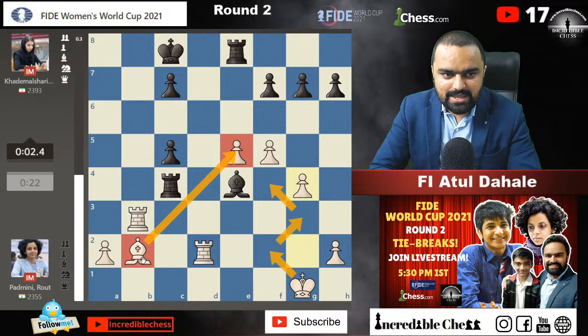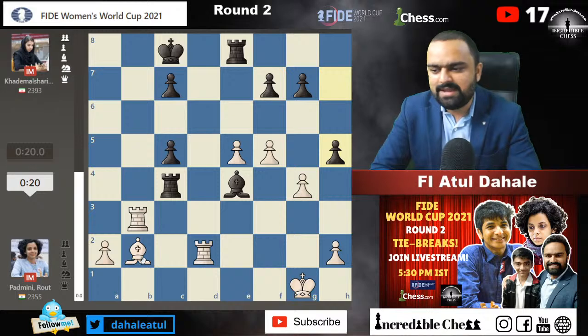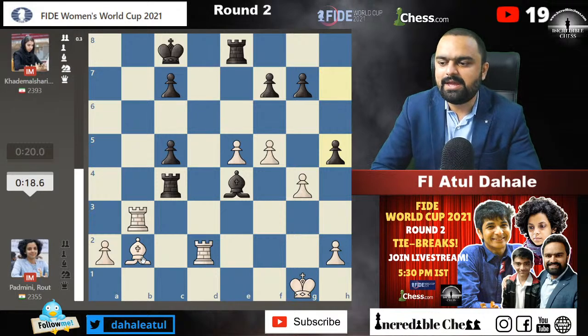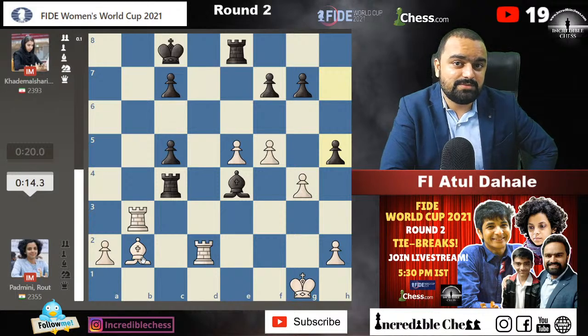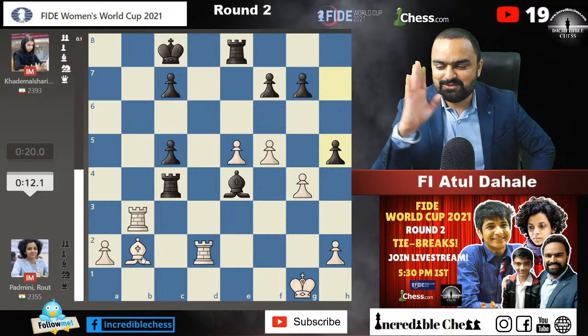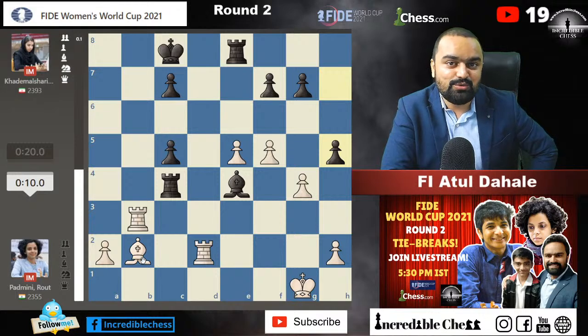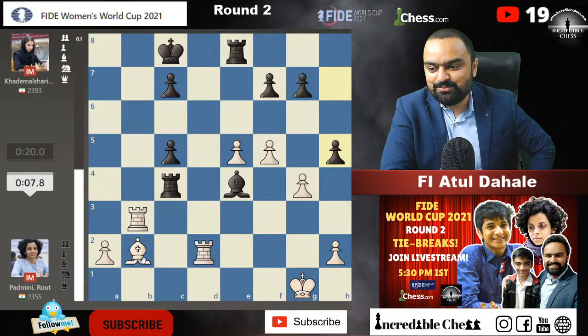It happened in a game involving Carlsen a couple of years back. Yeah, sometimes it happens only in time pressure. It happens when you are in time pressure. Definitely anything can happen in time pressure. You make huge mistakes, huge blunders also. So time pressure can make you play anything on the board.